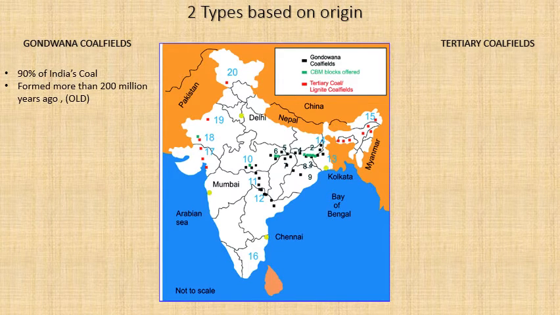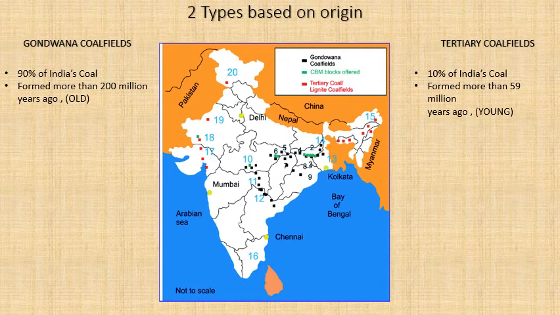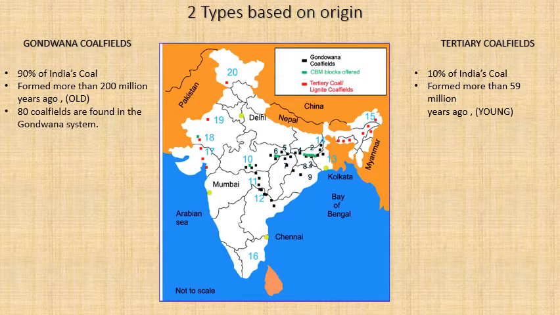So Gondwana coalfields were formed 200 million years ago, so they are very old, and they form 90 percent, which means a very big majority of India's coal. The other one, tertiary, was formed just 59 to 60 or 65 million years ago, which is, compared to Gondwana, much younger, and it comprises just 10 percent of India's coal.